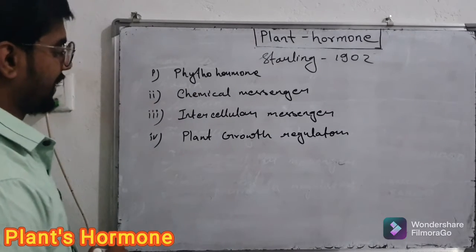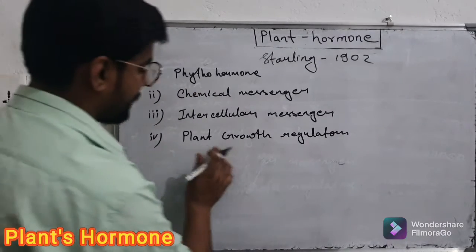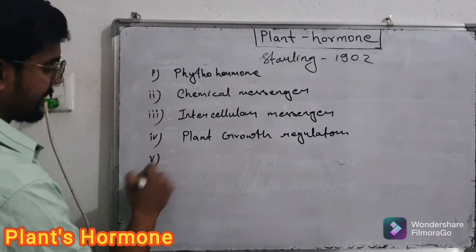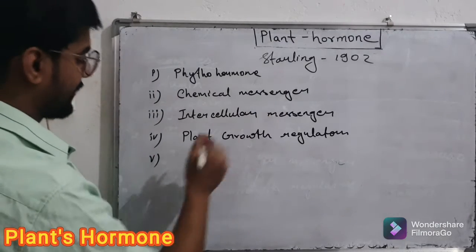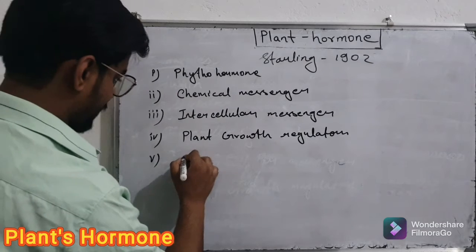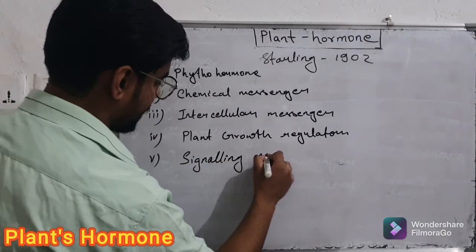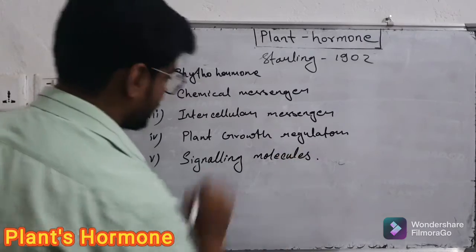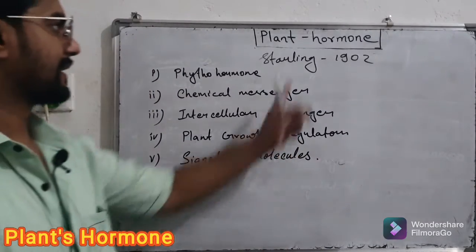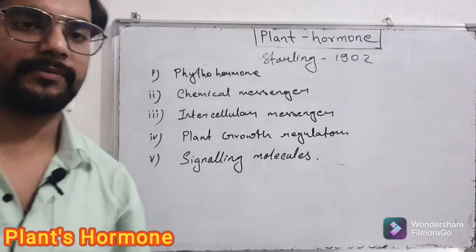In the same way, another word given to the plant hormone is signaling molecules. These are the common names used to represent plant hormones.